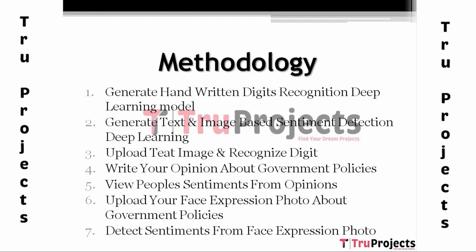First one, generate handwritten digits recognition deep learning model. Using this model, we are going to build a CNN based handwritten model which takes a digit input as an image and then predicts the name of the digit. The CNN model can be generated by taking two types of images, called train and test images.